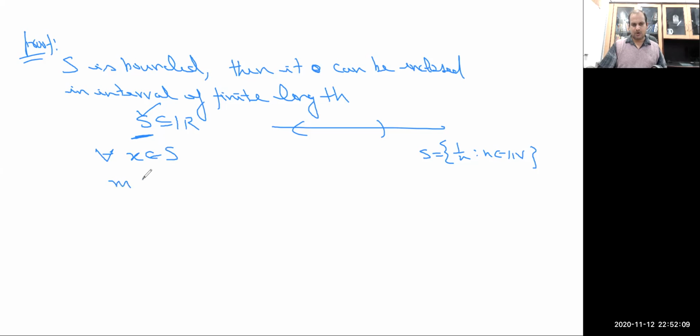Since S is a bounded subset of R, for every x belonging to the set, there exist a small m and a capital M such that the members of S get enclosed between these two real numbers.